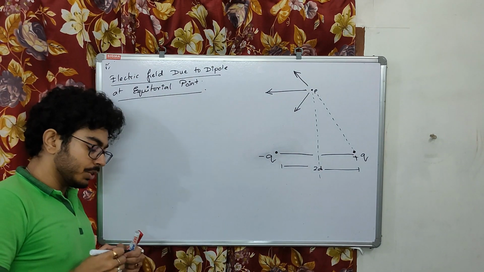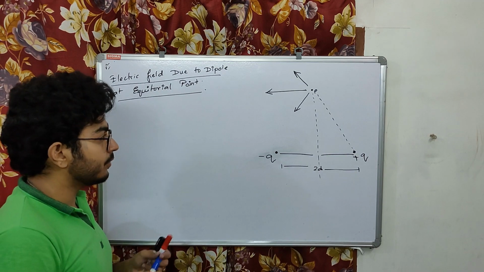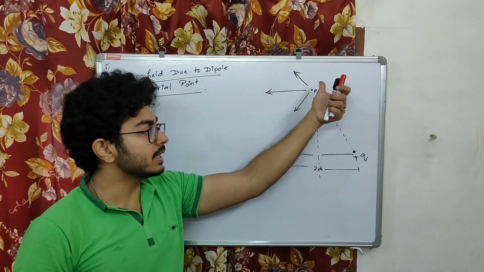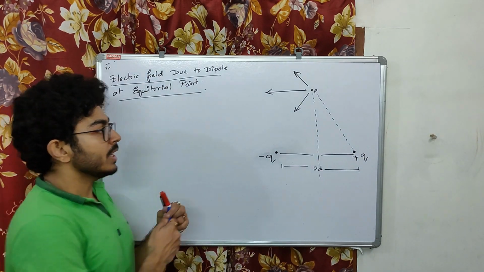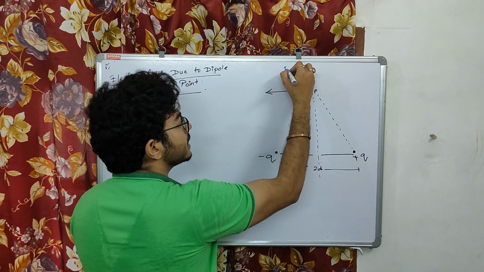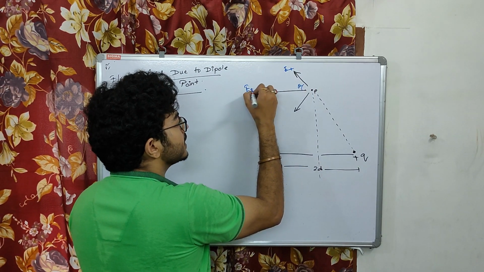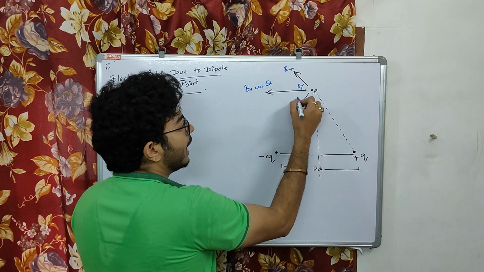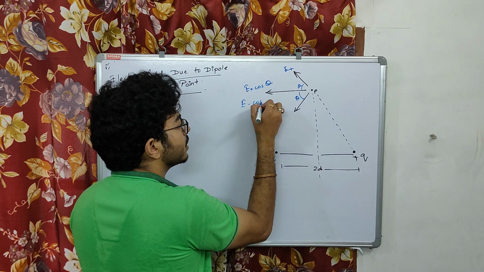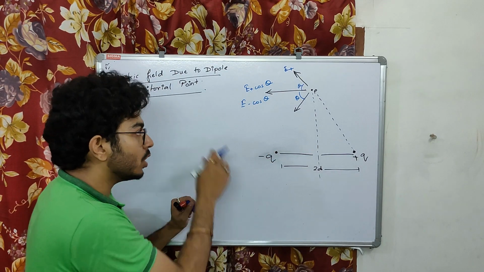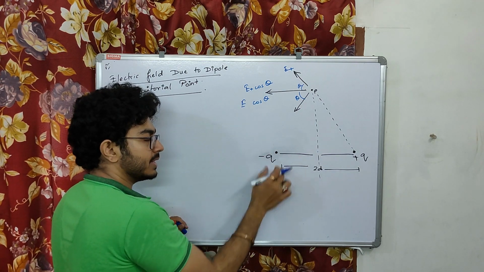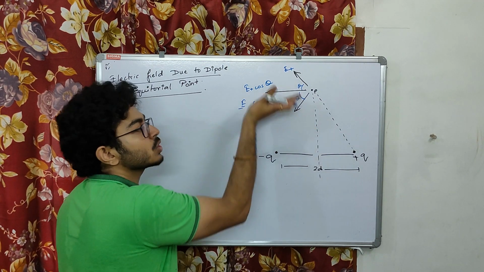Now here is another thing you have to consider. This electric field is a vector quantity, so we can break it into its components. If I consider this angle as theta, and this is E plus, then the component is E plus cos theta, and if this angle is also theta, then the component is E minus cos theta. I am trying to say that the electric field of the negative charge, that is E minus, has this cos theta component.